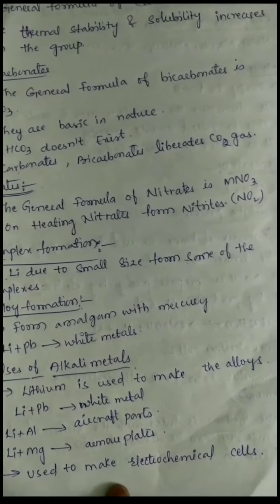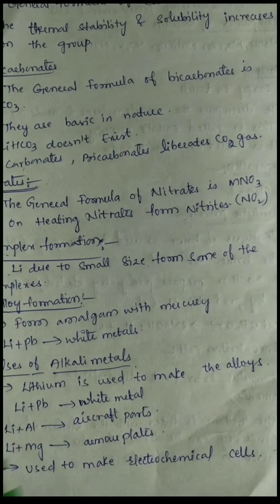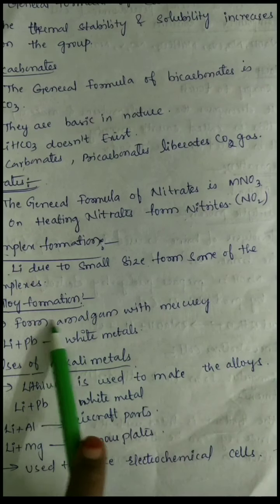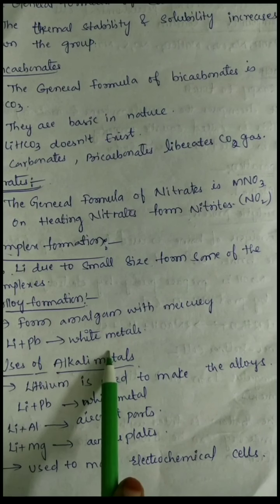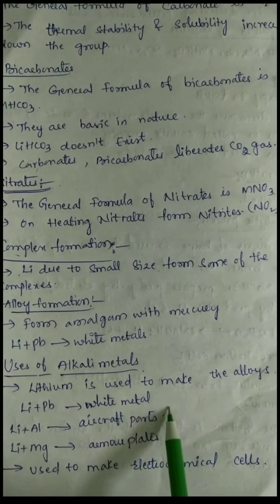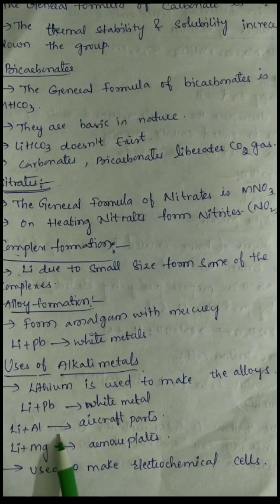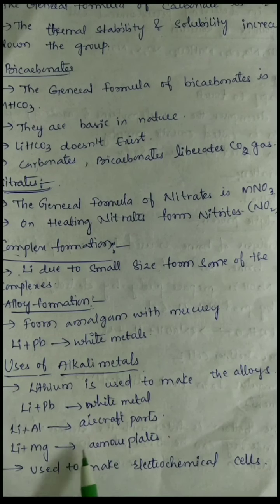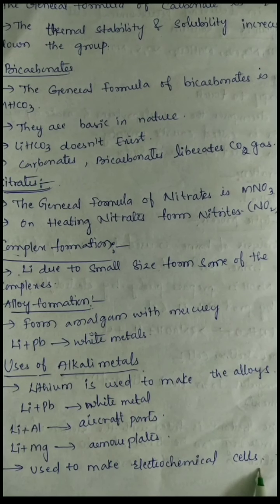So this is the main important point, that is the lithium is used to make alloys. Here we have already studied that the lithium is used for making of alloys. Lithium plus lead gives white metal. Lithium with aluminium is useful for production of aircraft parts. Lithium plus magnesium is useful for armor plates, and also used for making electrochemical cells.